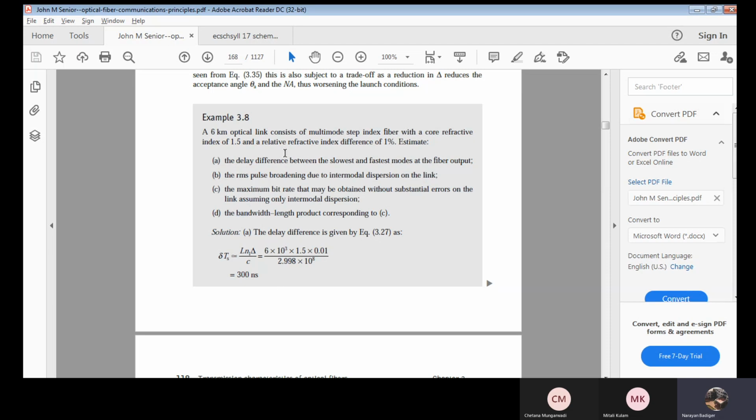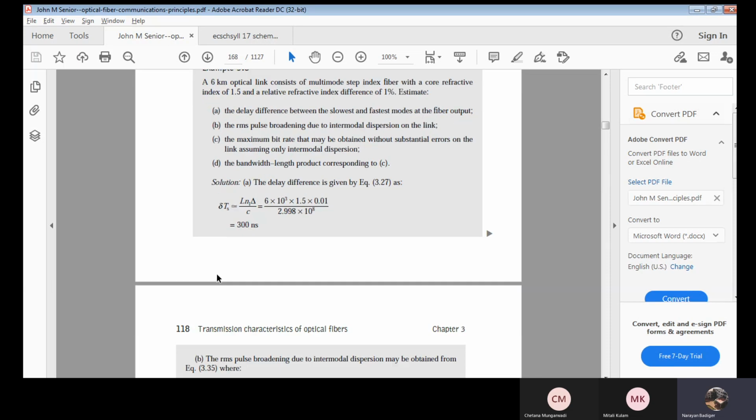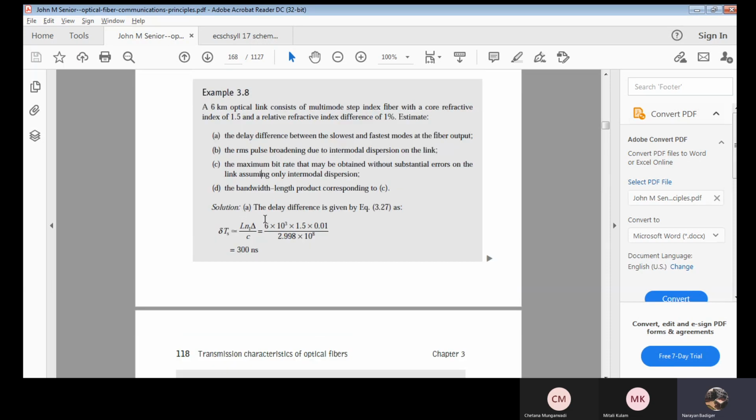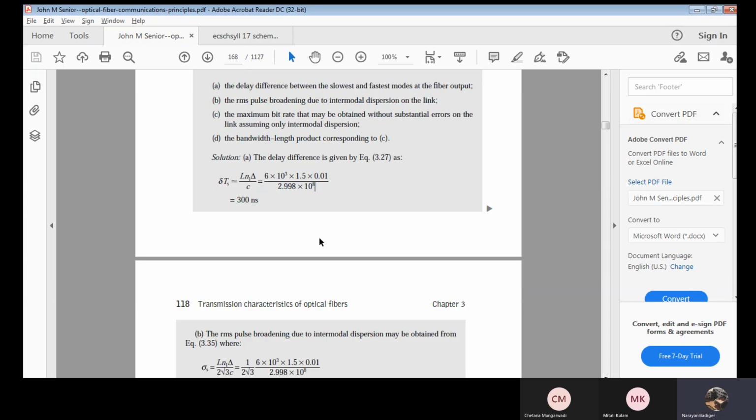Okay. First one. The delay difference. The delay difference will be given by what? Delta TS is equal to what? L N1 delta by C. So all the things are given over here. L is given 6 kilometer. N1 is given 1.5 and delta is also given 1%, so 0.01. Divided by C means 3 into 10 raised to 8. Okay. Now it will be 300 nanoseconds. This is the delay difference, which is between slowest and fastest mode.